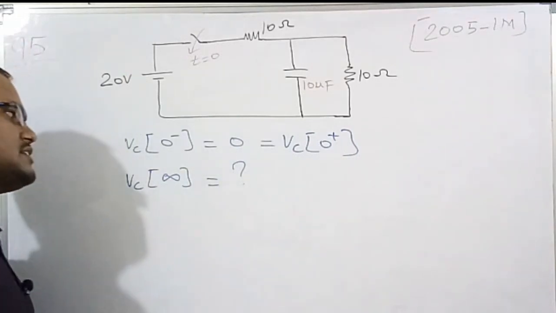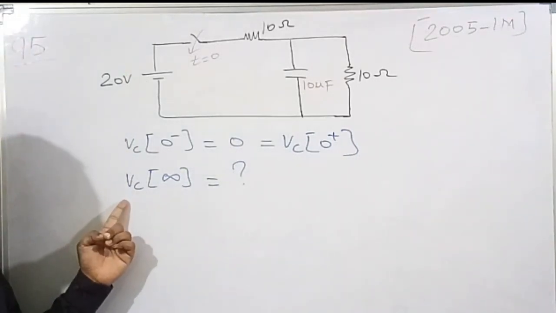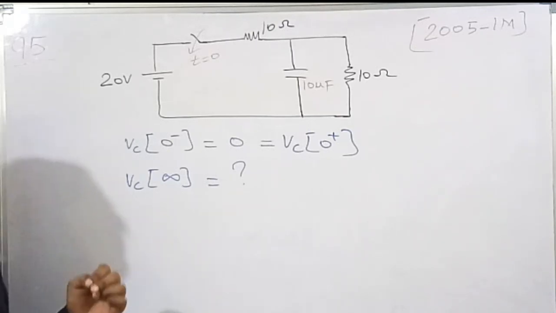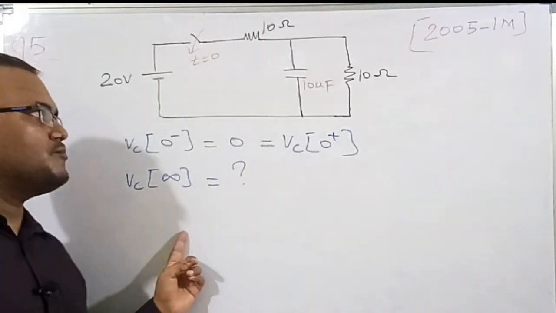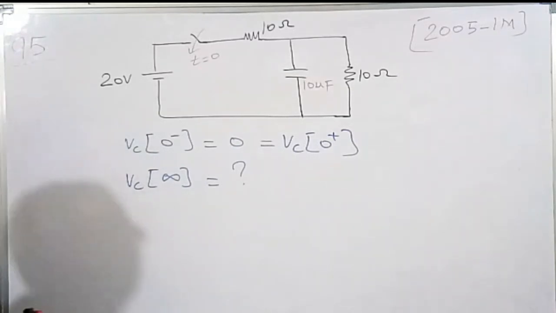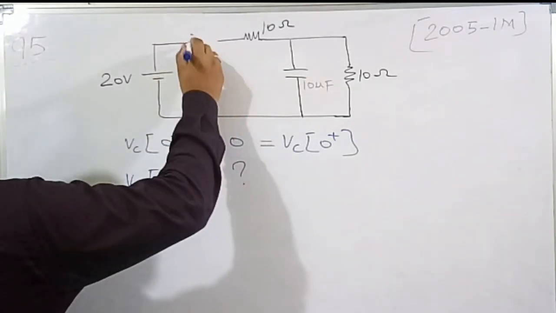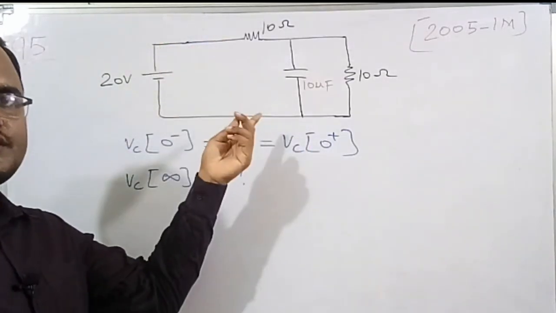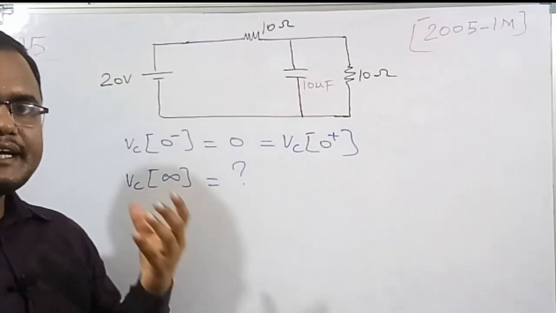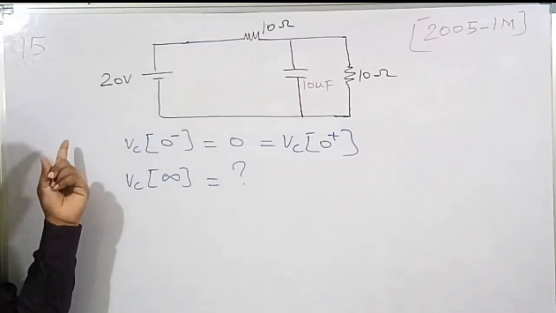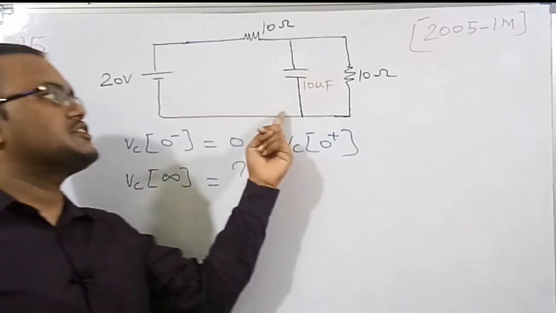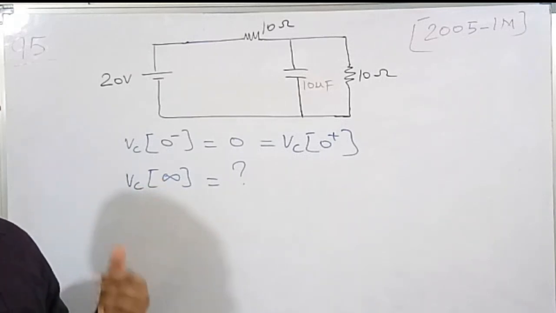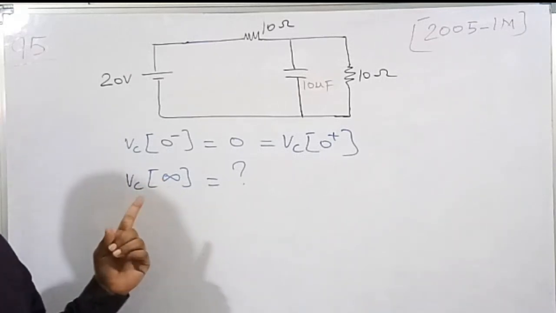But in this question, they are asking for the voltage across the capacitor at infinity, meaning at steady state. After closing the switch, because it's a closed circuit, the capacitor is going to get energy from the DC voltage source. The voltage across the capacitor is going to increase from 0 volt to a certain voltage. What that voltage is, we need to find in this example.